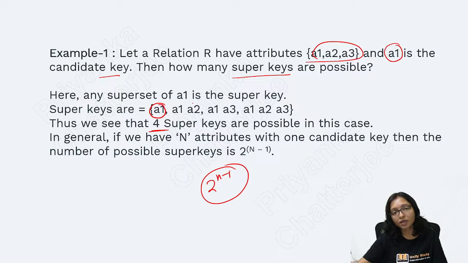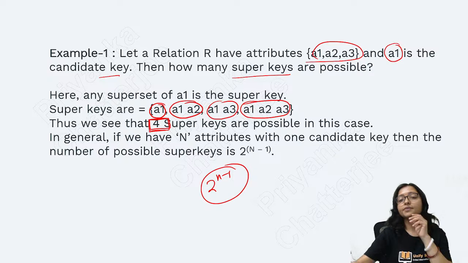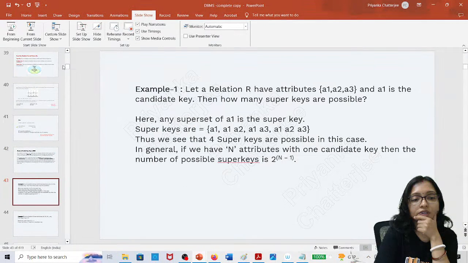A1 itself is a super key. A1, A2 together is a super key. A1, A3 is a super key. A1, A2, A3 is a super key. These all are my super keys here, so total 4 super keys are possible. Okay, clear? I hope your doubt is clear. Now let's go to the next.